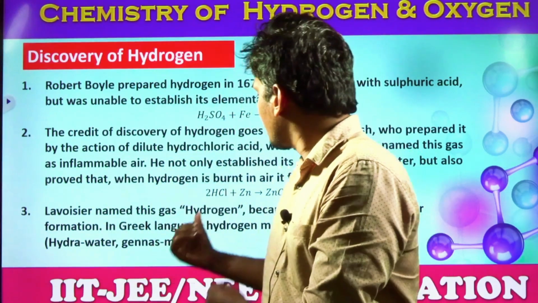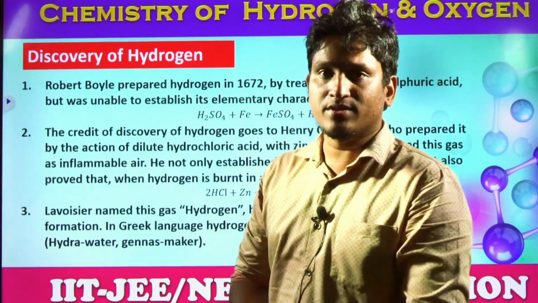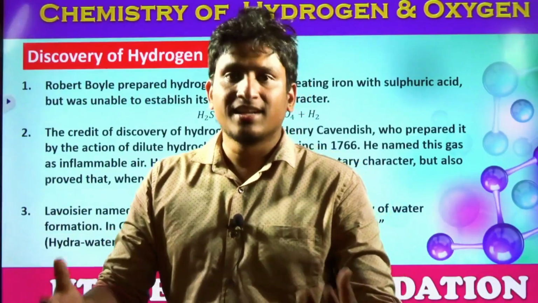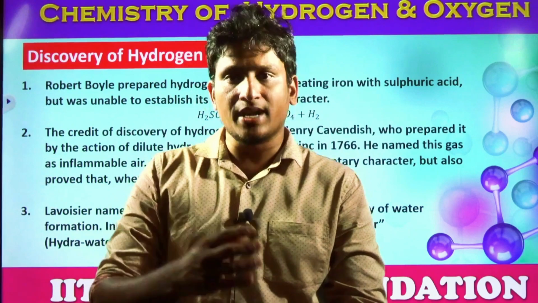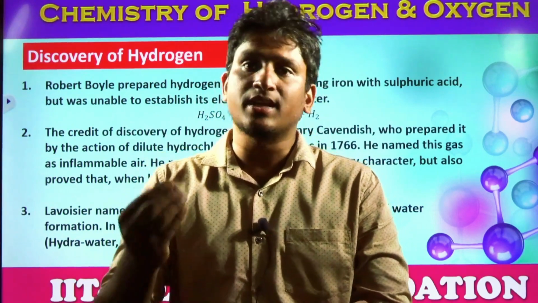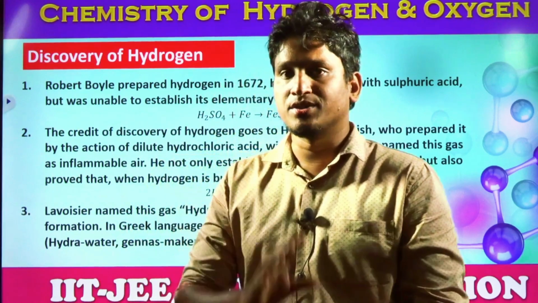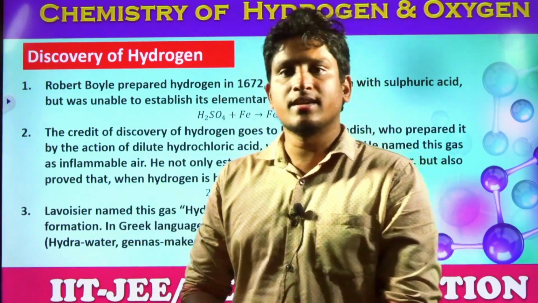So he synthesized hydrogen gas by treating zinc with hydrochloric acid, and further he tried to burn this hydrogen gas, where he synthesized H2O, water. So he explained the elemental character of hydrogen, but the name was given by the scientist Lavoisier.